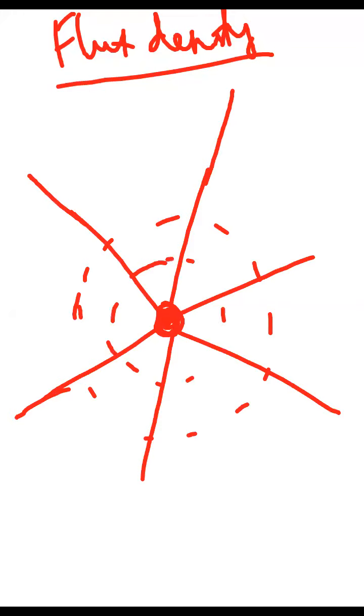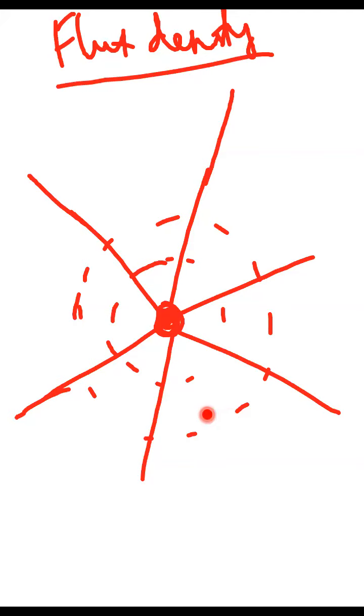Somebody please tell me, one fellow is here in the smaller circle, one fellow is in the larger circle. He is standing and seeing the flux lines. Who will observe more flux lines?